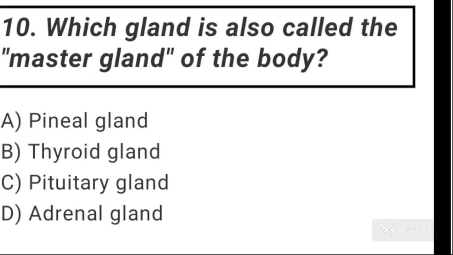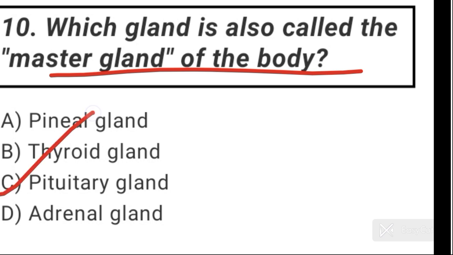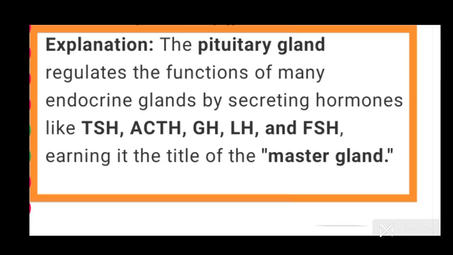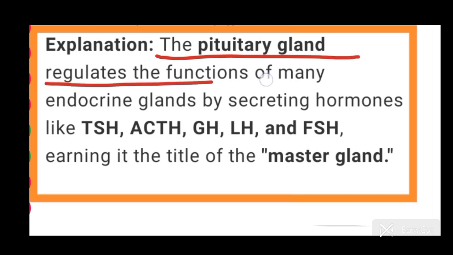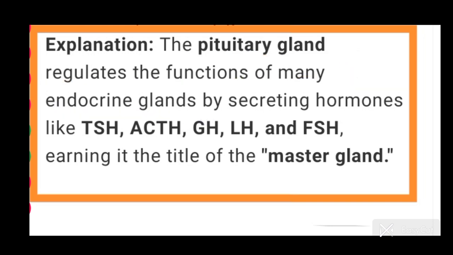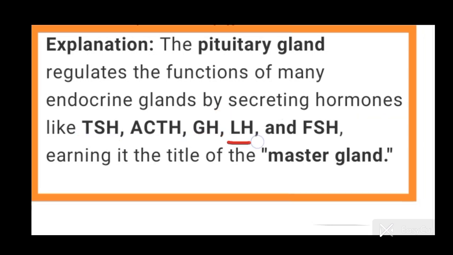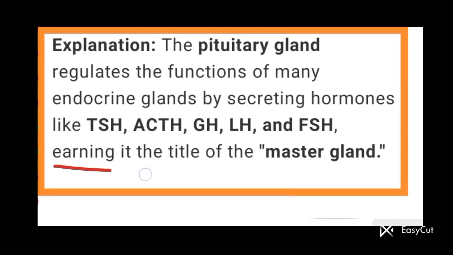Question number 10. Which gland is also called the master gland of the body? Answer is option C. Pituitary gland is also called the master gland of the body. The pituitary gland regulates the functions of many endocrine glands by secreting hormones like thyroid stimulating hormone, adrenocorticotropic hormone, growth hormone, luteinizing hormone, and follicle stimulating hormone, earning it the title of the master gland.